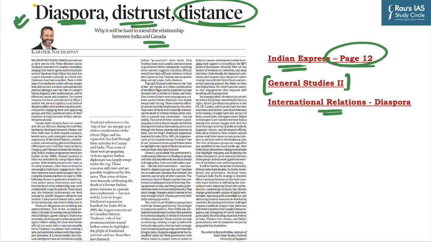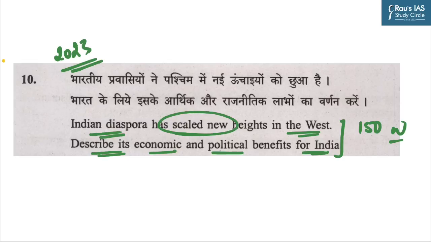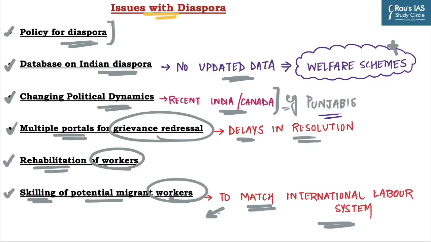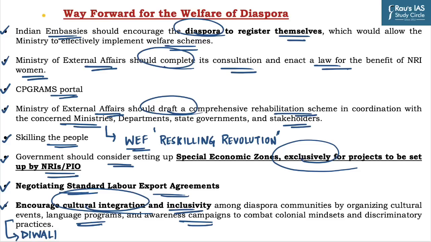A quick recap of our discussion. First of all, we have discussed the context and its relevance for General Studies Paper 2. We have seen a previous year question. We have discussed the significance of diaspora for India, the issues associated with diaspora, and a way forward for the welfare of Indian diaspora.